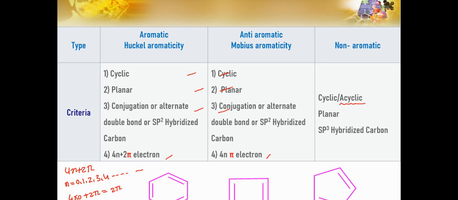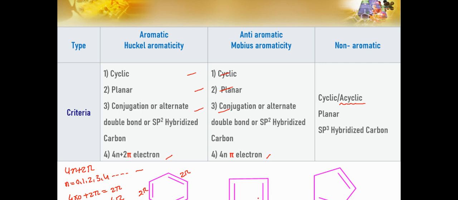So what can we do? We have to put the value n as 1: 4 into 1, 4, plus 2 pi. So the total number of pi electrons will be 6. Actually, one double bond contributes 2 pi electrons. So you can count: 2 pi, 2 pi, 2 pi. The total number of pi electrons is 6. So this would be aromatic.